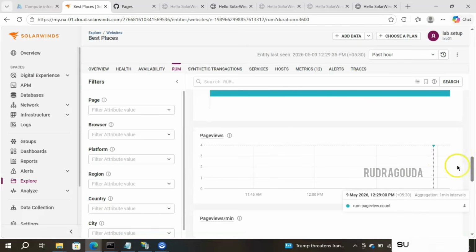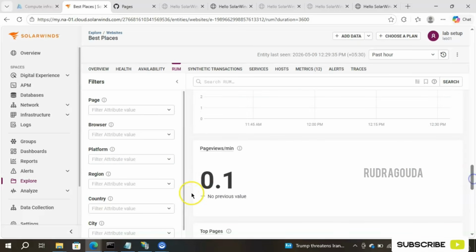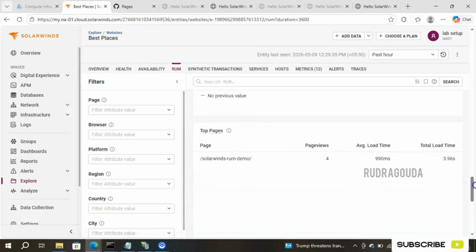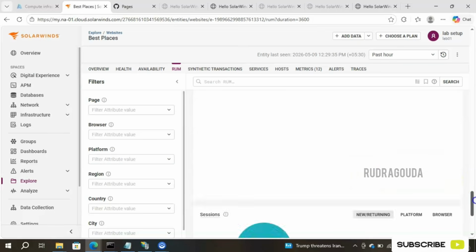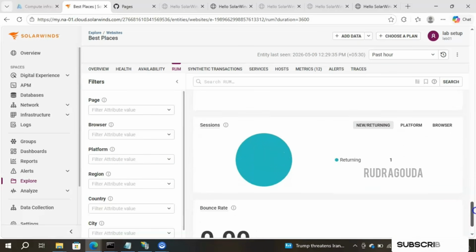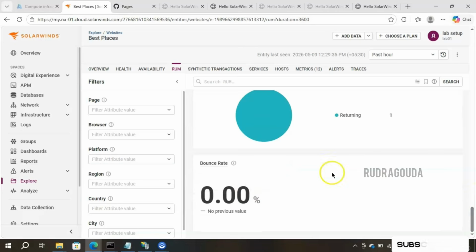Here the page views again, and then page views per minute, how many page views per minute. Then top pages, so this is the one we are connecting. Suppose if the website is having multiple pages, then it will show all the information: top page views, average load time, and total load time. And finally sessions, and here you are able to see how many new people are coming and how many are returning. And again, as usual, platform and browser information. And finally we have bounce rate over here.